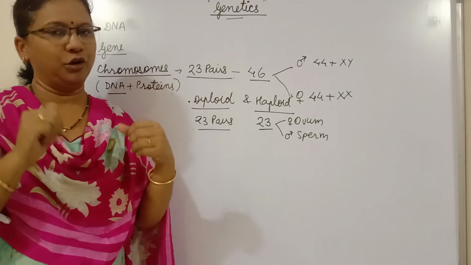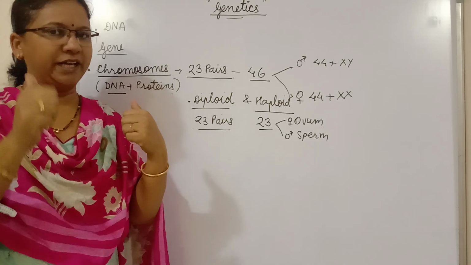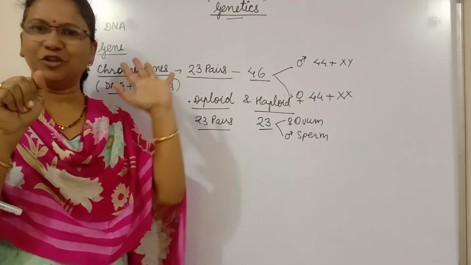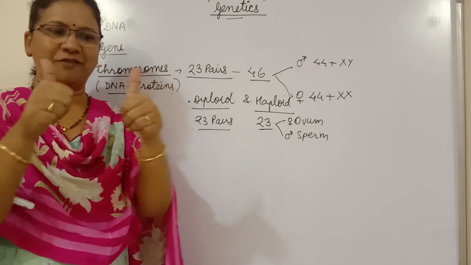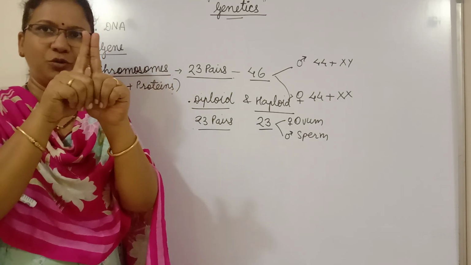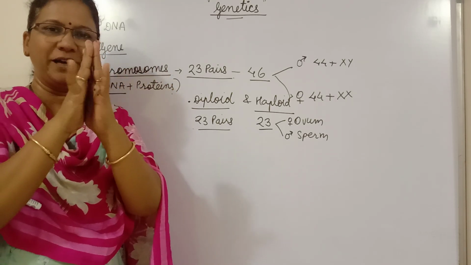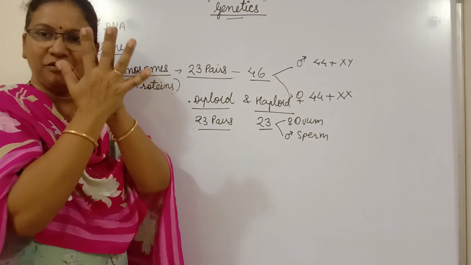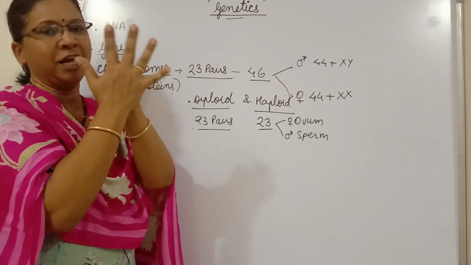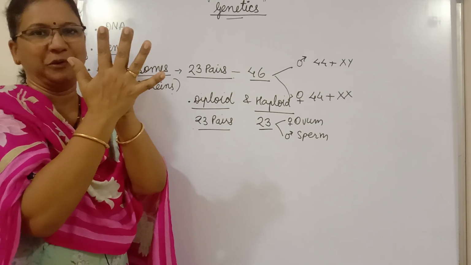They are called homologous chromosomes. So in this way we can say that these are the 5 chromosomes, and these are the 5 chromosomes. Chromosome number 1 pairing, 2 pairing, 3 pairing, 4 pairing and 5 pairing. So in this type we can say that we have 5 pairs of homologous chromosomes.